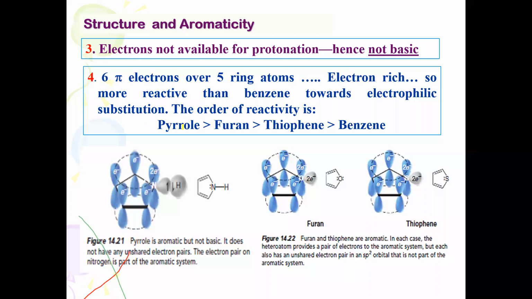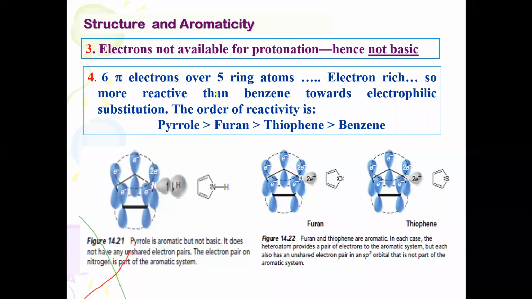Why is pyrrole less aromatic than furan? In pyrrole, nitrogen is somewhat electronegative in character, and it shows more reactivity compared to furan, thiophene and benzene. Of course, when you compare electronegativity, oxygen is more electronegative than nitrogen.